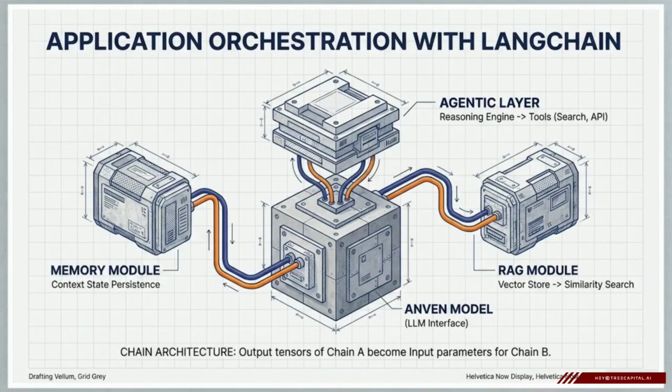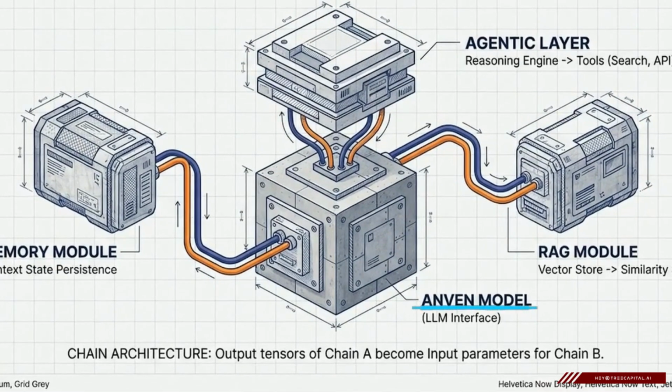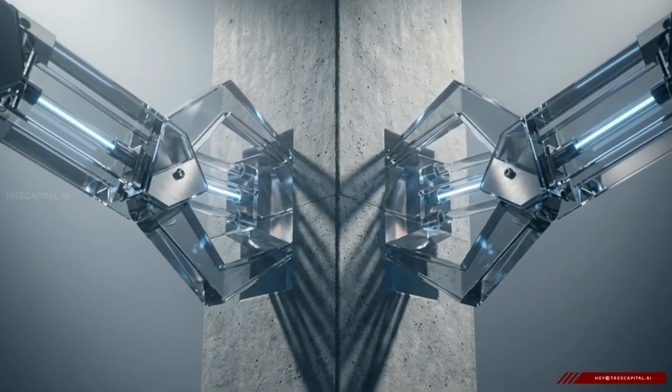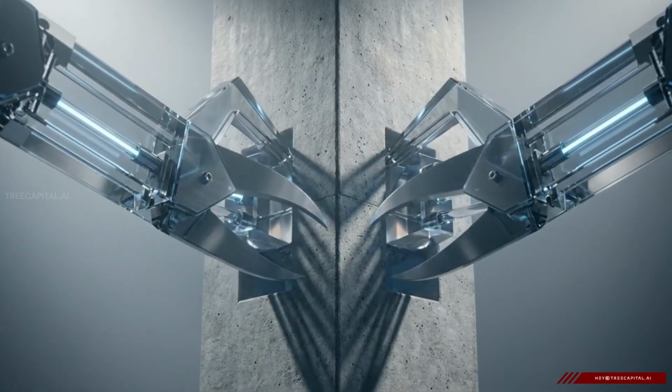To solve LLM amnesia, we pull document loaders and a vector store module onto the board. These nodes wire straight into Anven, establishing a RAG pipeline that pipes proprietary data into the model to ground reasoning. Now the agent can think, and it can remember. But to execute tasks in the real world, it needs hands.